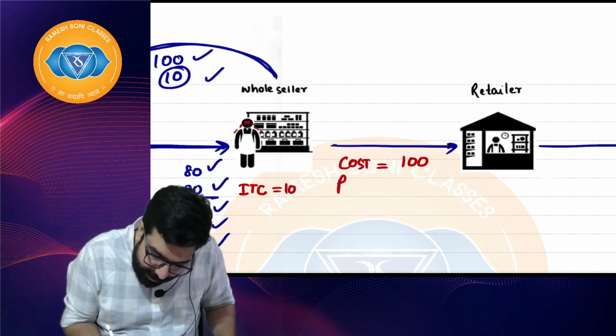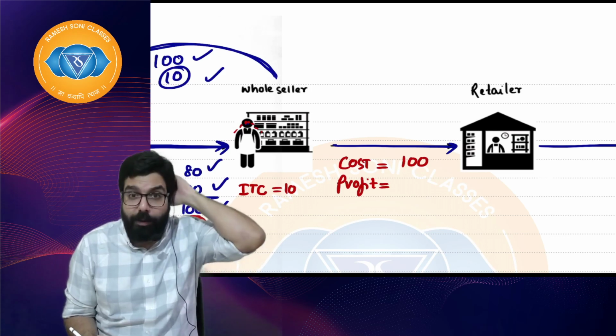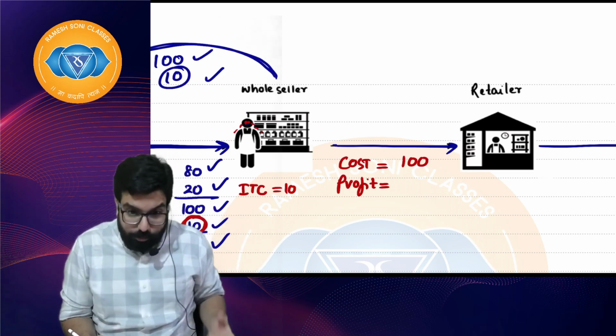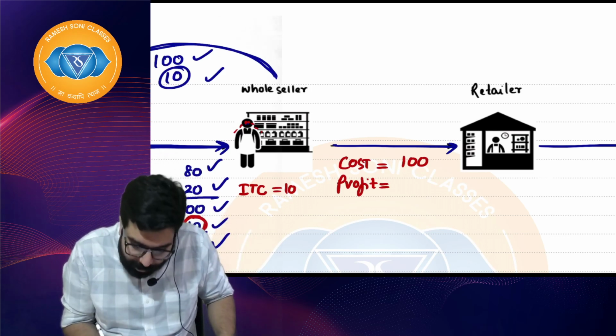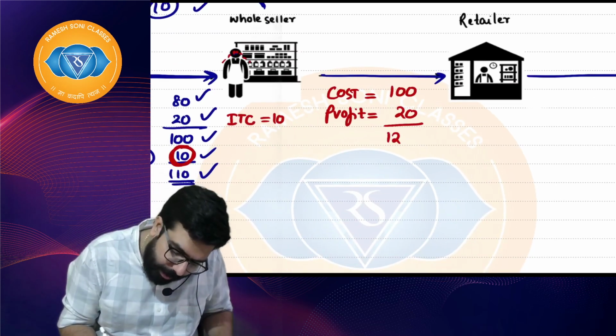Sir, can you please add some profit? The wholesaler also has his kids. He also has his wife whom he has to gift sometimes, right? Gift good things, right? So he needs money. So he went ahead and added a profit of 20 rupees. Sir, he went ahead and sold at 120.